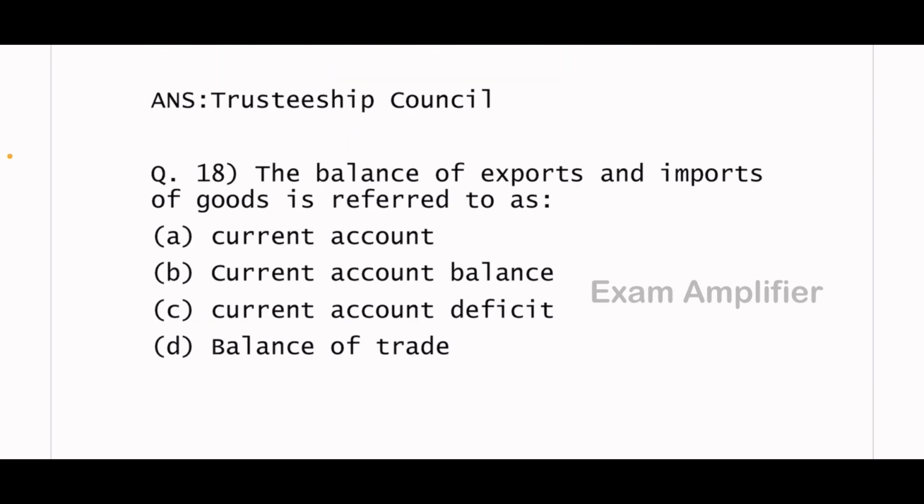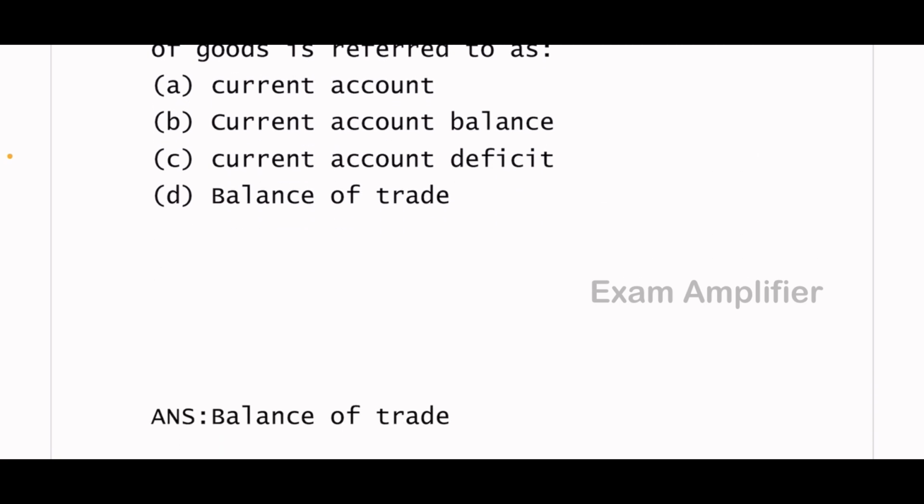Next. The balance of exports and imports of goods is referred to as? The answer is balance of trade.